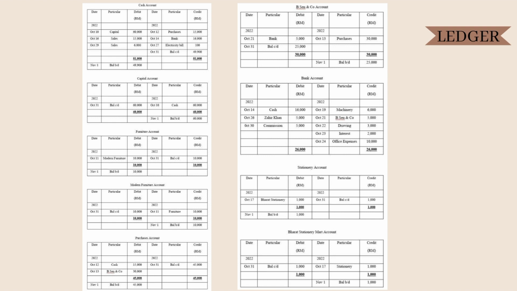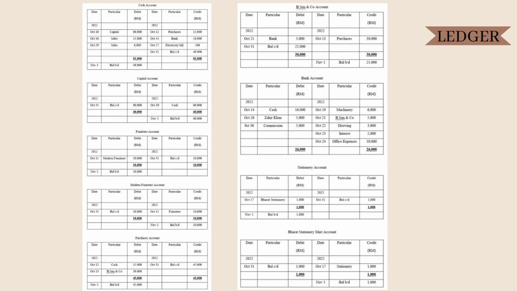Next is the capital account. On October 10, cash 60,000, and the balance on October 31, 60,000, and the total for debit and credit will be 60,000. For the furniture account, on October 11, Modern Furniture 10,000 and the balance on October 31 10,000. The total for debit and credit will be 10,000. Next is the Modern Furniture account. On October 11, furniture 10,000 and balance on October 31 10,000. The total for debit and credit will be 10,000.